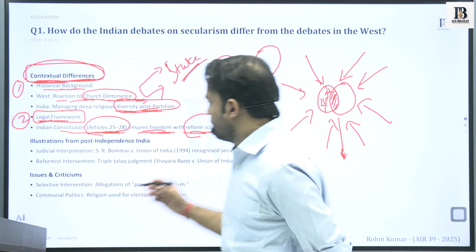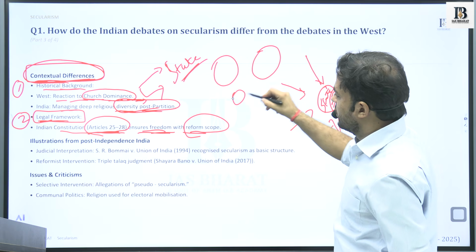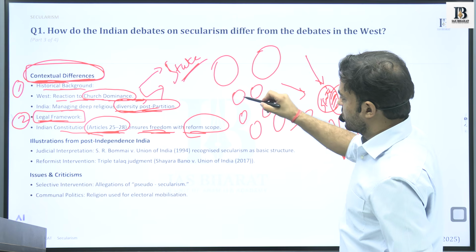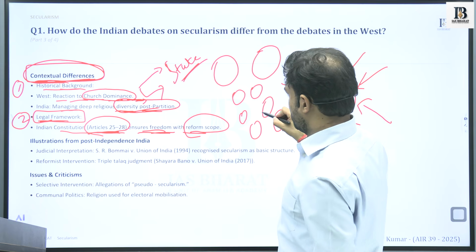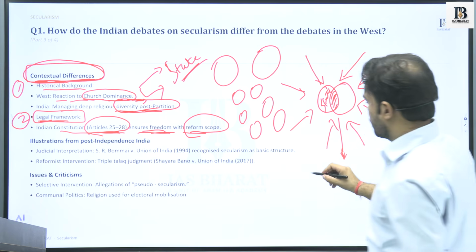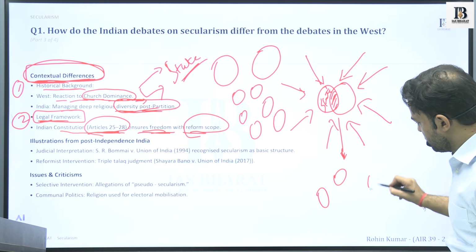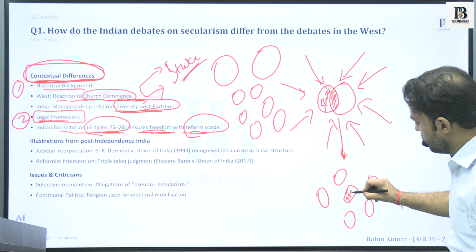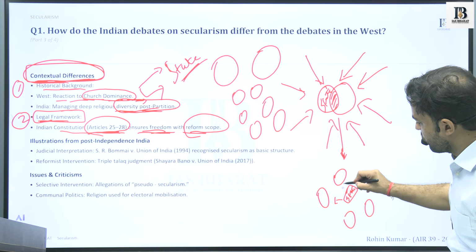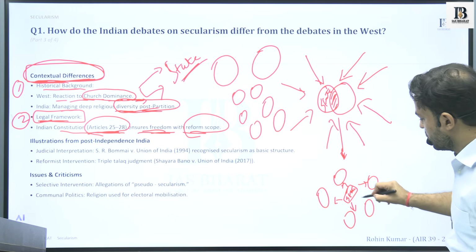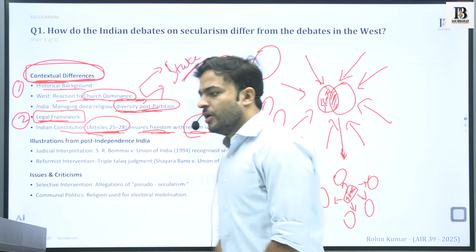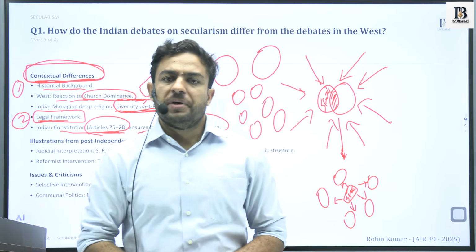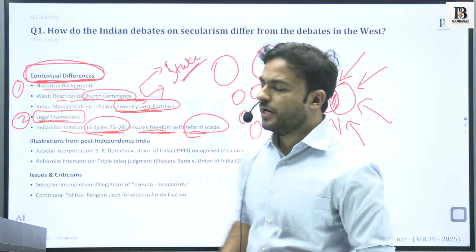Also, the state will maintain an equal distance from all the religious institutions or religions. We can express this with an example: this is the state, and it will maintain equal distance from all the religions, both with respect to interventions and with respect to how much it is going to impact their institutions and conduct.